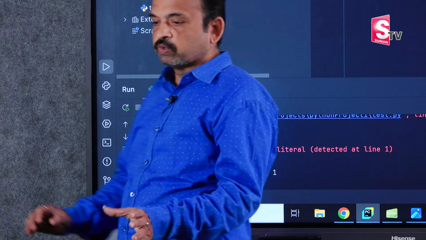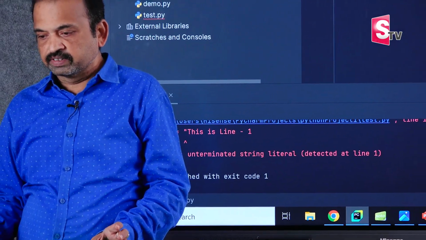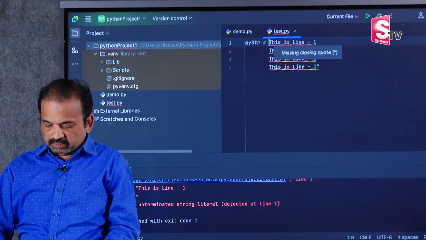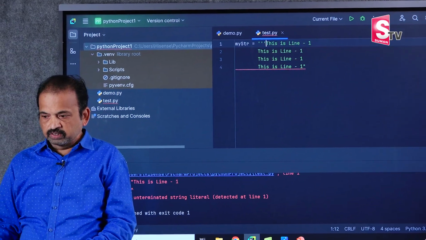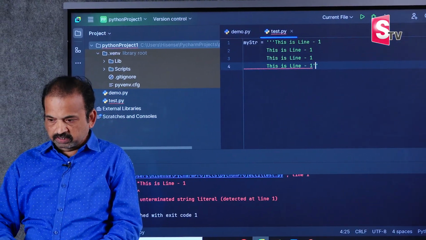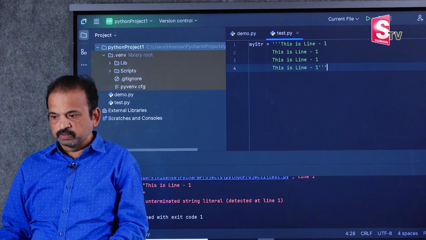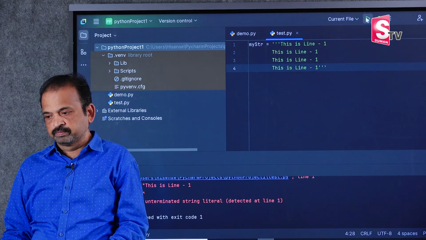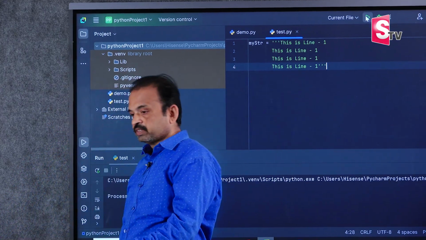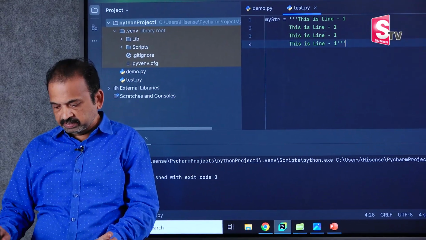So the solution is what? The solution for this problem is either triple single quotes. See, triple single quotes. Now this will work. Now you won't get an error. See, what will you know? I'll print this.